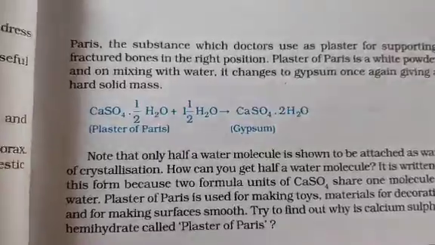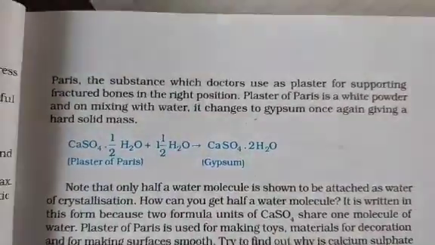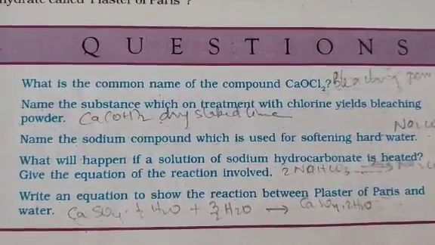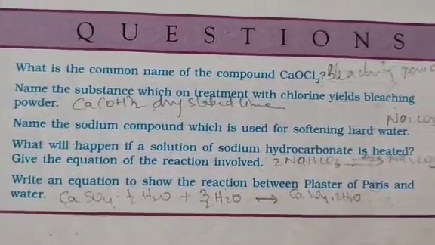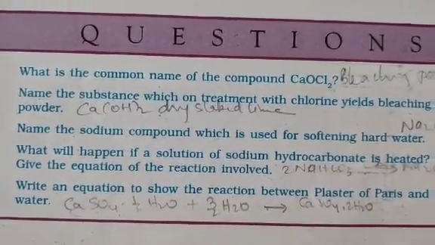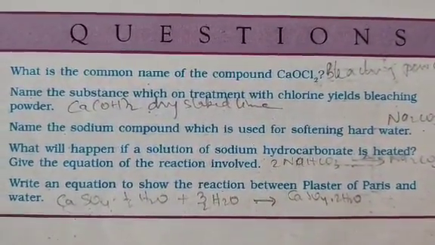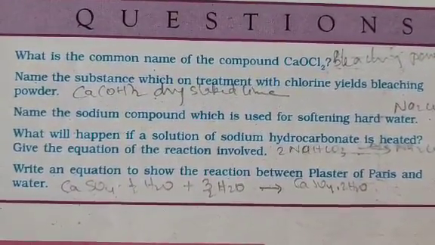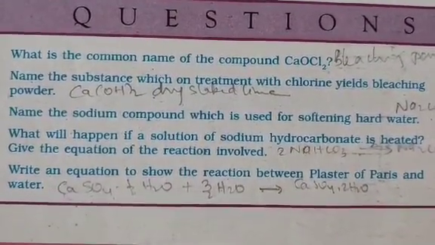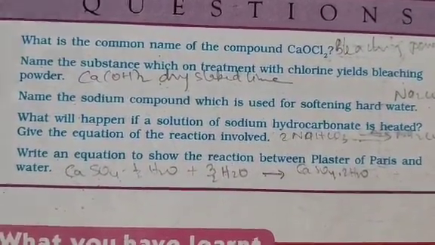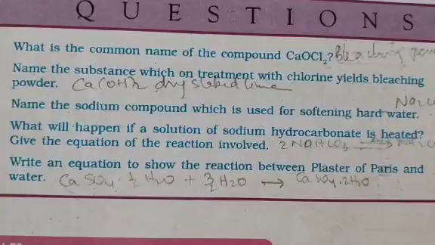Okay. So with that, the chapter is over. The blue questions over here. Common name of compound CaOCl2. Common name means what it is generally called? So bleaching powder. Name the substance which on treatment with chlorine gives bleaching powder. Which substance will give bleaching powder on treatment with chlorine? Ca(OH)2, calcium hydroxide. If you treat it with chlorine, you will get bleaching powder.